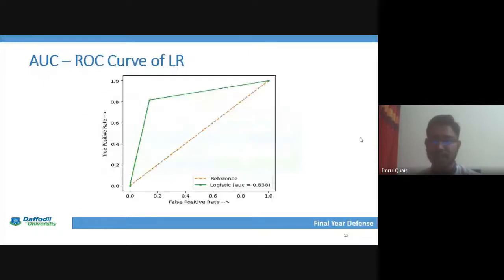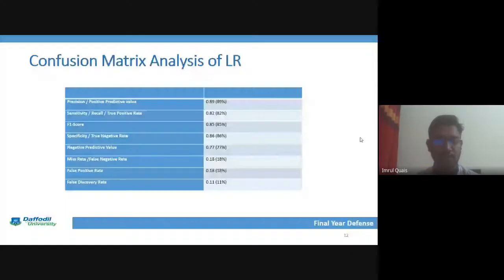Next point is the confusion matrix analysis. Here we can see that the precision of the confusion matrix analysis of logistic regression is 0.89, which is a very good output for any model analysis.